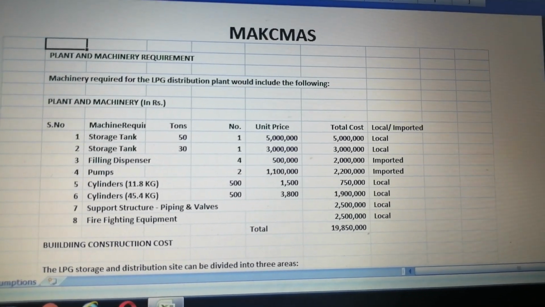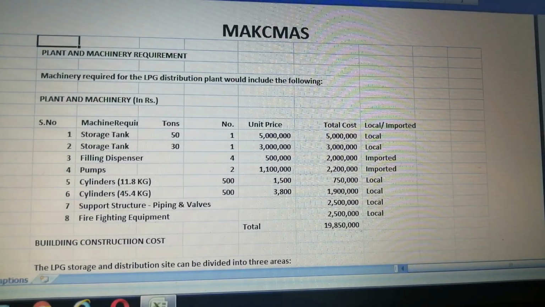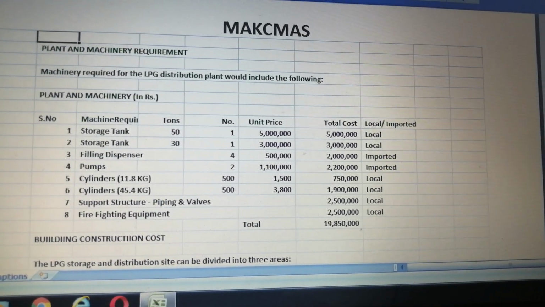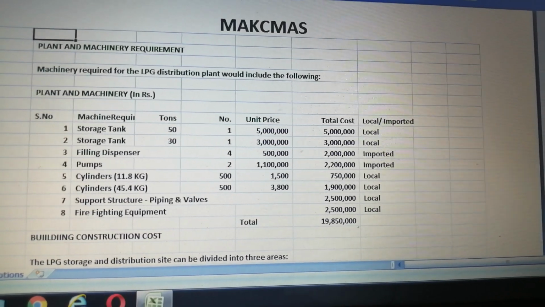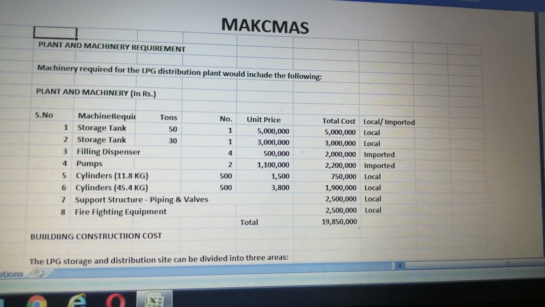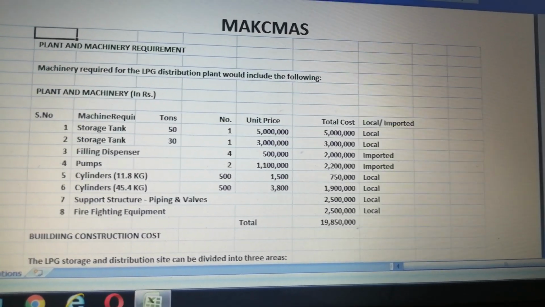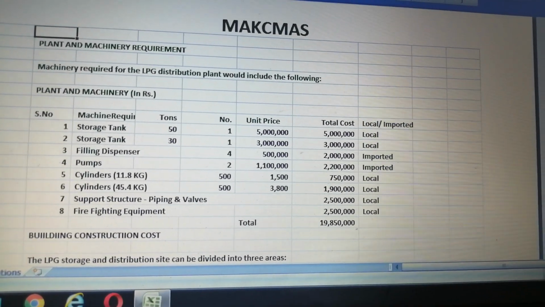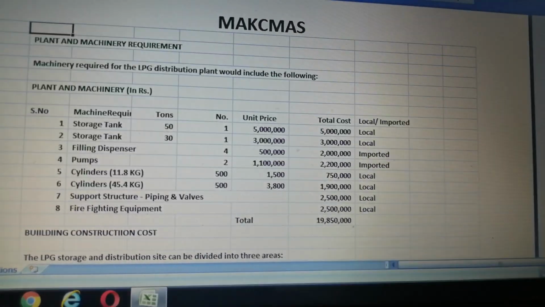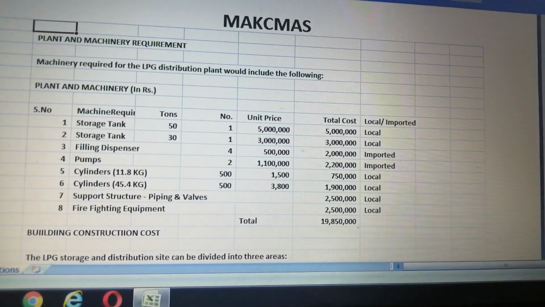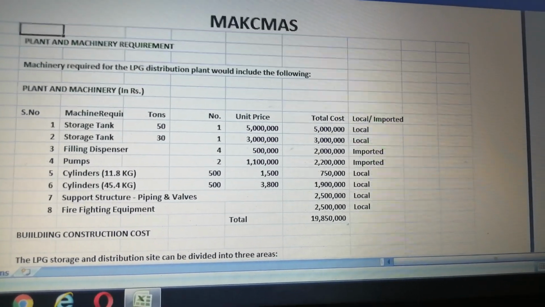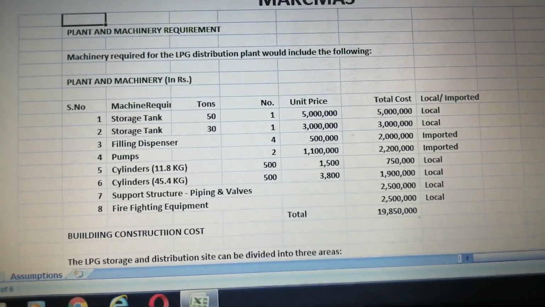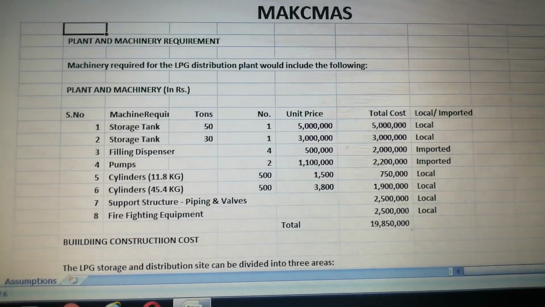Generally, a three-statement financial model is prepared based on historical data, but here the three-statement financial model has no historical data because a new project is being started. The project is to install an LPG plant. First, we shall discuss its basic assumptions, starting from details of plant, machinery and equipment.